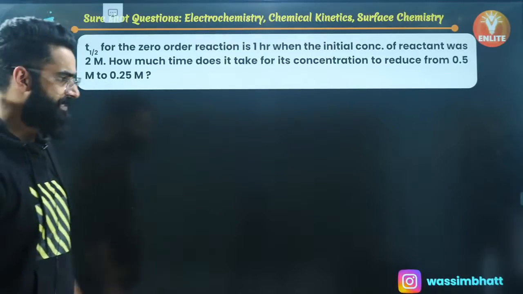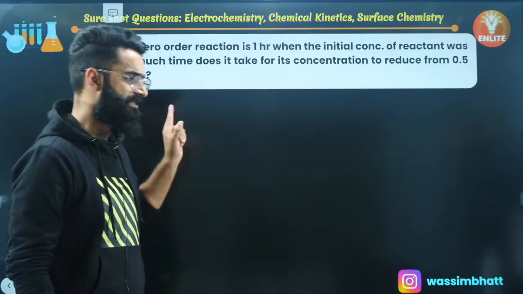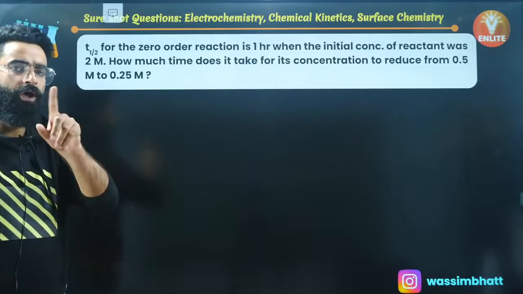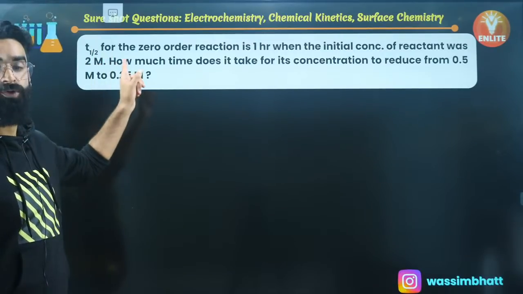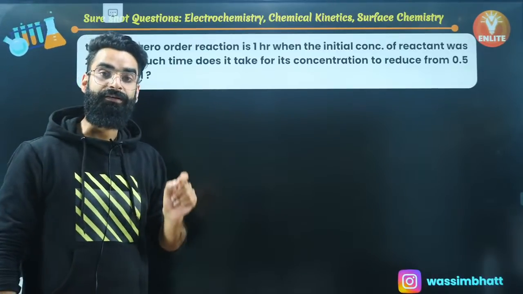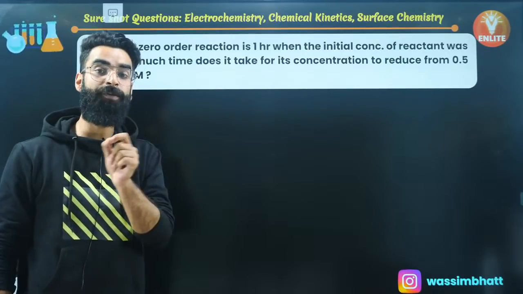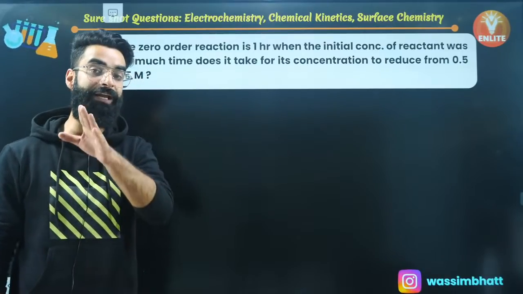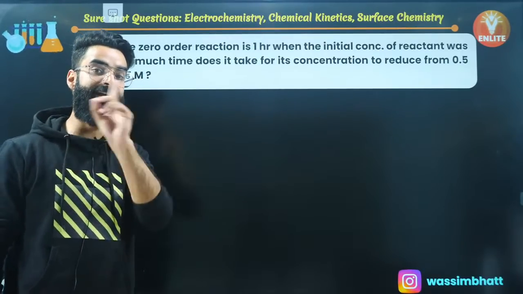Moving on to one more. This is something which I'm giving you as homework. This is a similar sort of question, and you guys are going to do it on your own. Only one thing, the rate constant is not given to us. So first thing, you'll be calculating the rate constant. Sorry, the half-life of the zero order reaction is equal to A naught by 2K. So from that expression, you'll be calculating K.